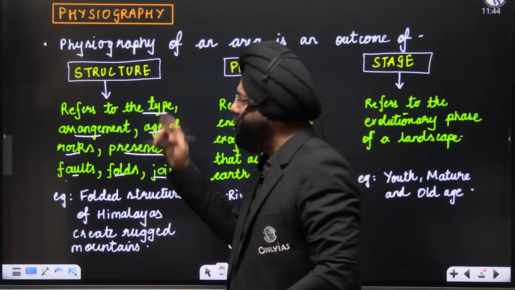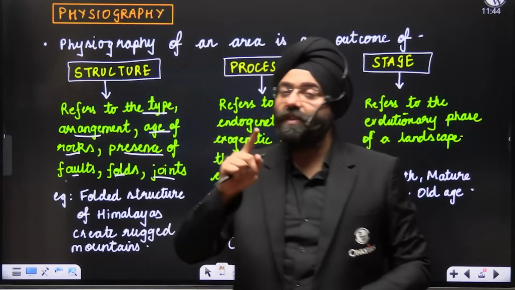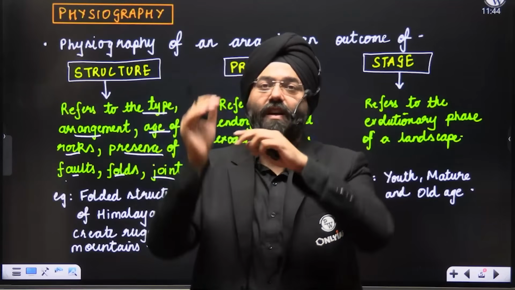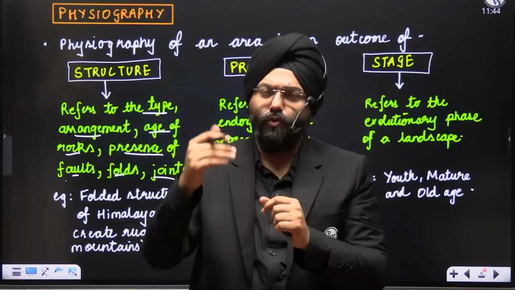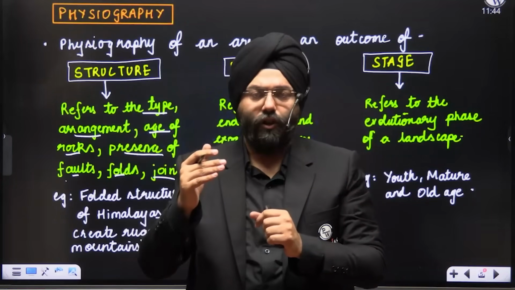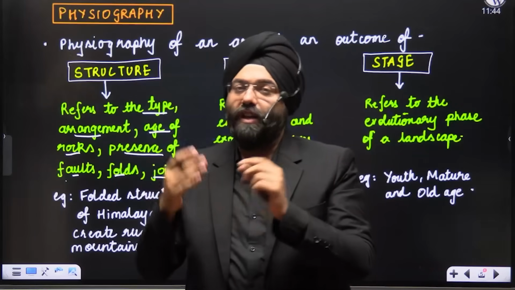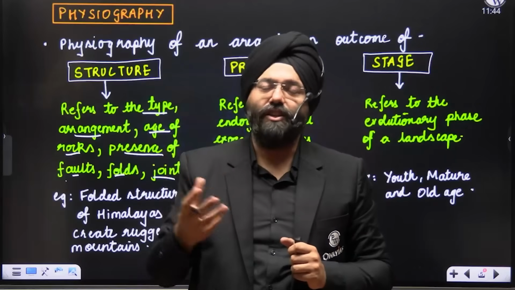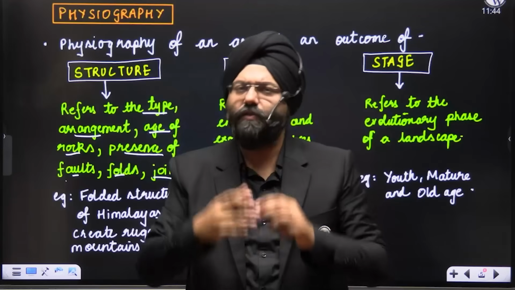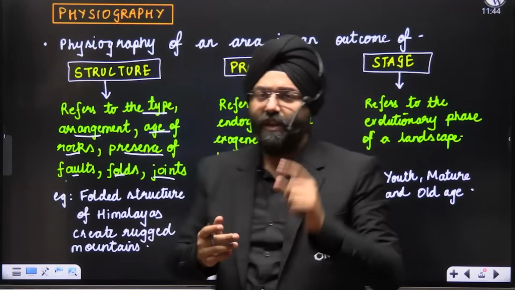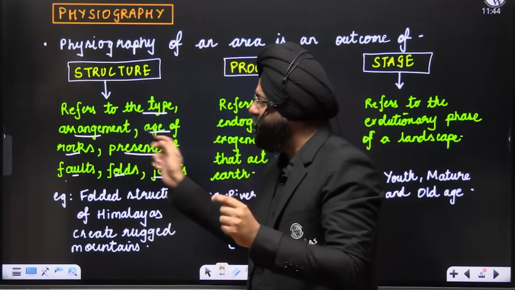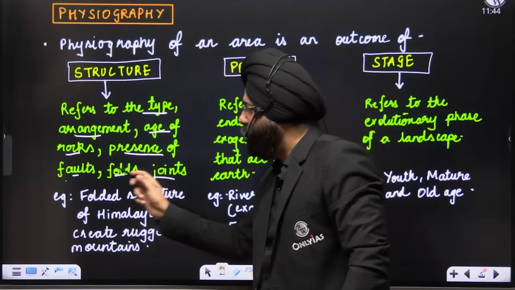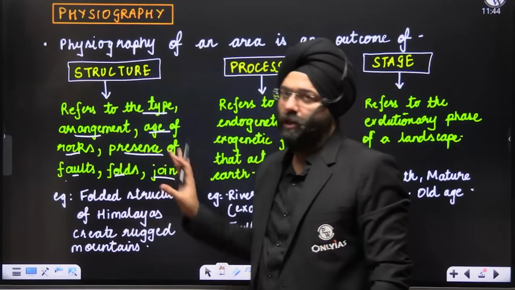That is why type, and how the arrangement is. We know that when sedimentary rocks are there, they're going to be in layers, one layer over the other. That is why it is known as stratification. This is something that you do in geography, which we'll be covering later on, right? On the other hand, you know that igneous rock is an outcome of the solidification and crystallization of lava and magma, which we generally study when we are studying volcanic activities. So over here, type, arrangement, and age of rocks, because the age of rock also becomes very important, and presence of faults and folds. This is known as structure.